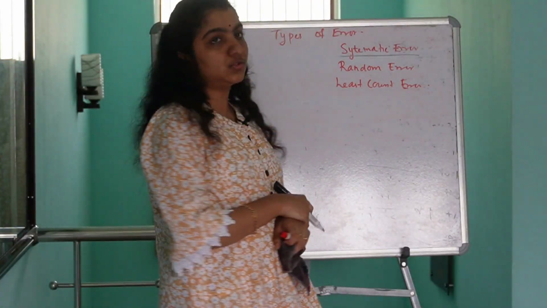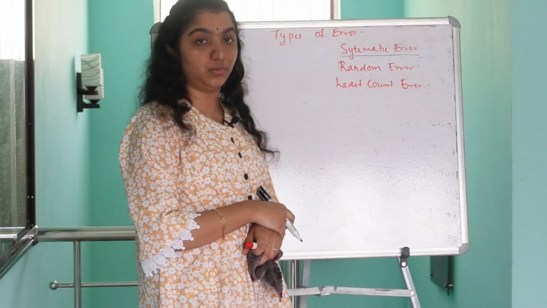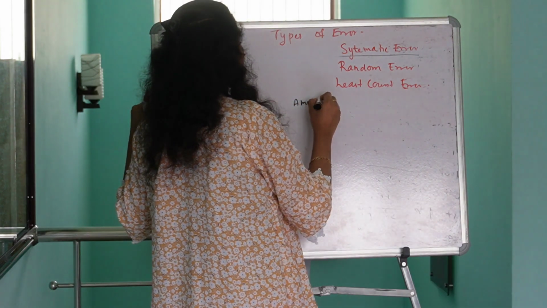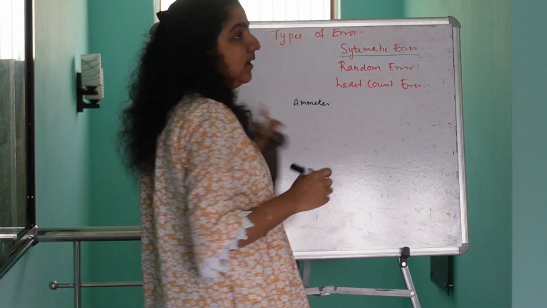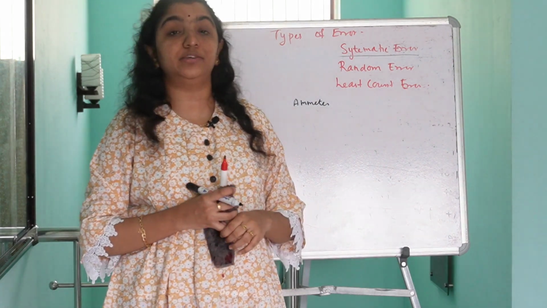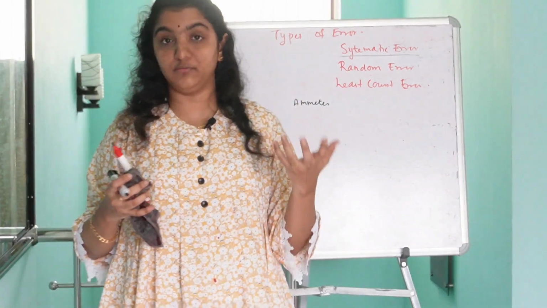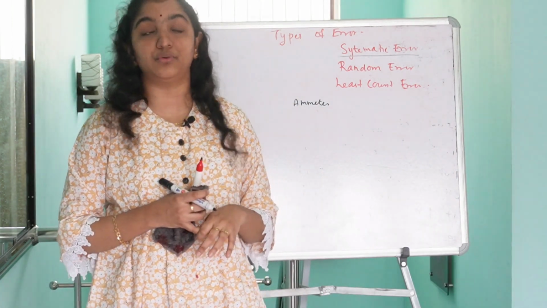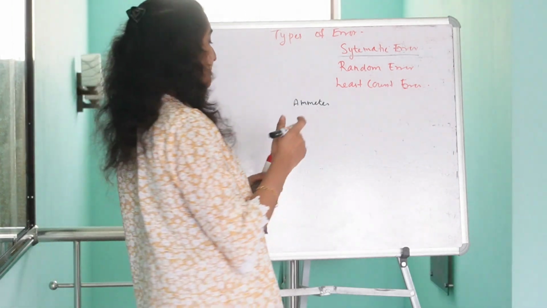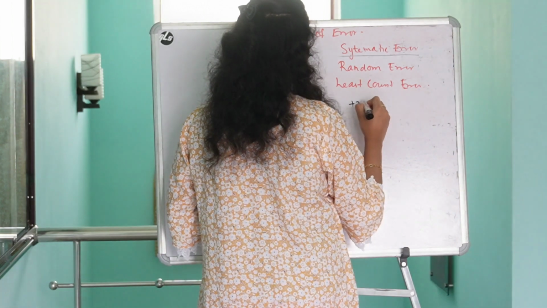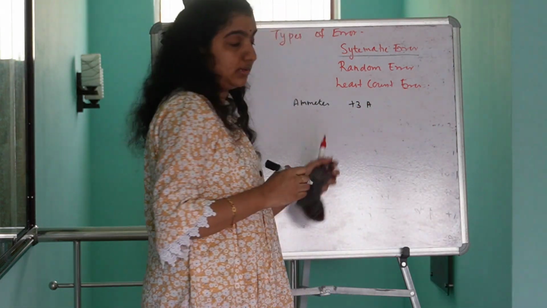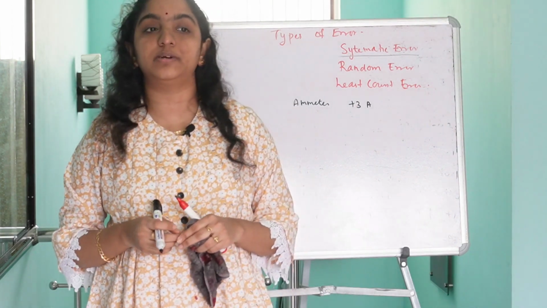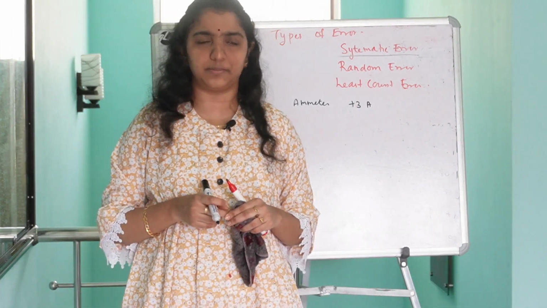Let's try to understand it through an example. Here I am using an ammeter for measuring the current flow in a circuit. We use ammeters for measuring current flow and voltmeters for measuring voltage. I got some value as plus 3 ampere. Now I switched off the power supply.